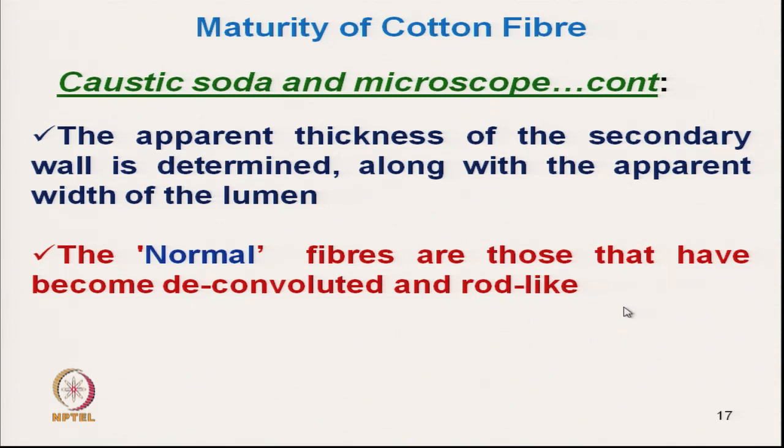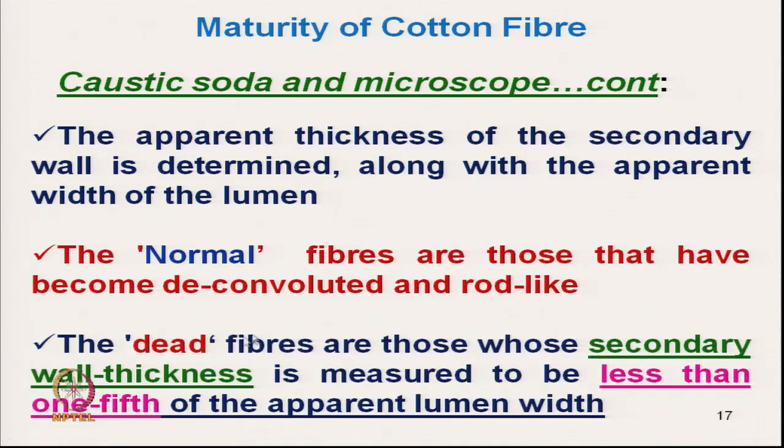The dead fibers are those whose secondary wall thickness is measured to be less than 1/5 of the apparent lumen width.